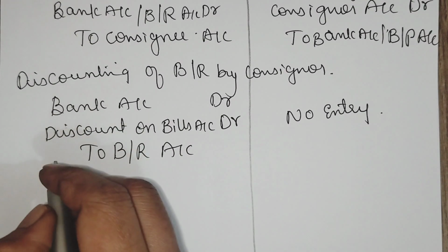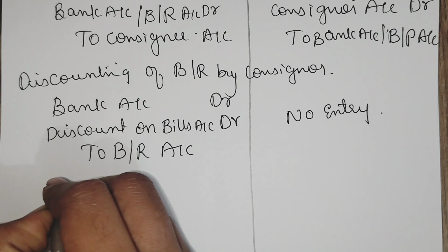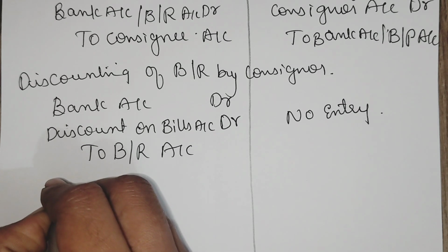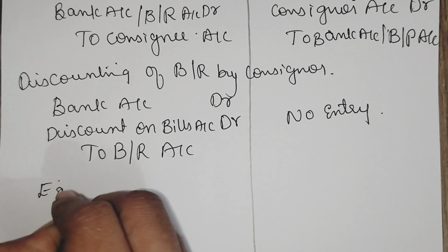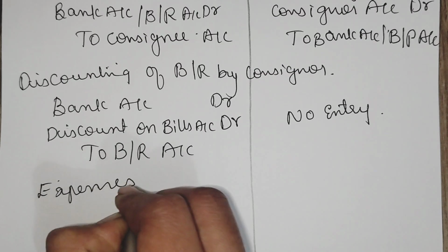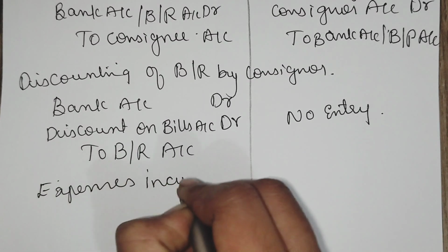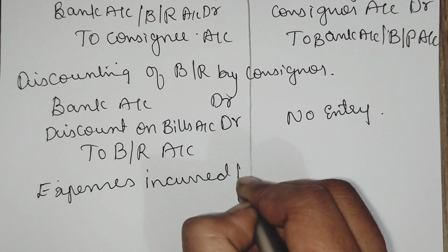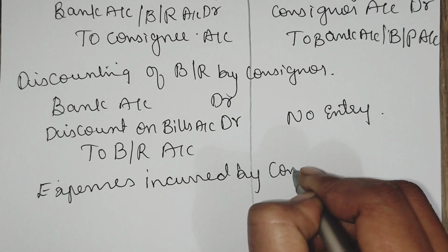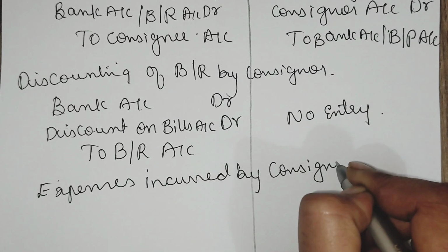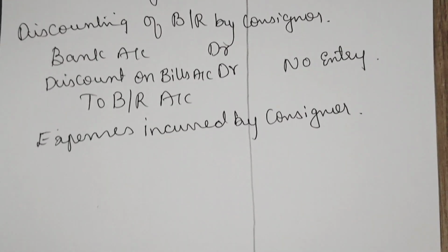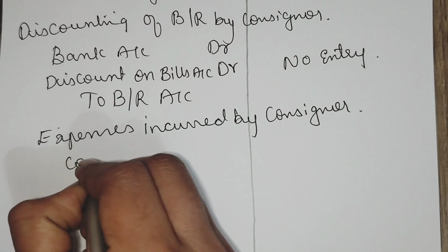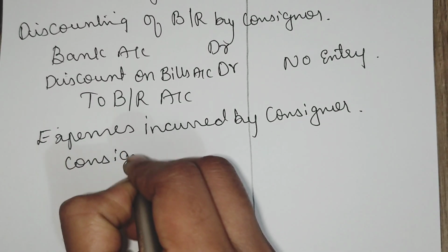The next entry is expenses incurred by consignor. For the expenses incurred on consignment, he is incurring the expenses.